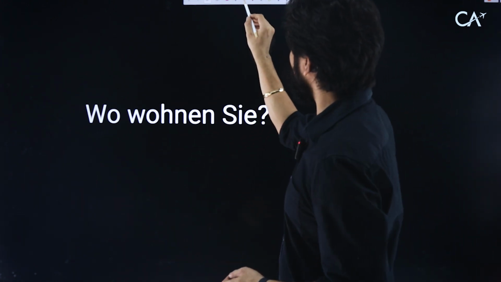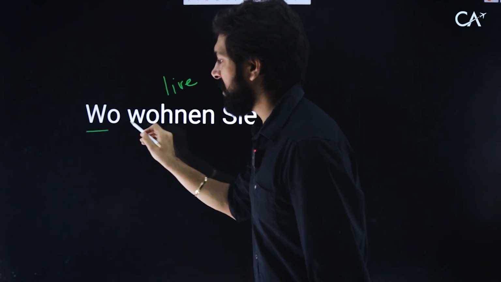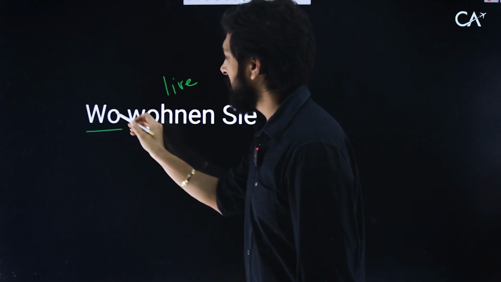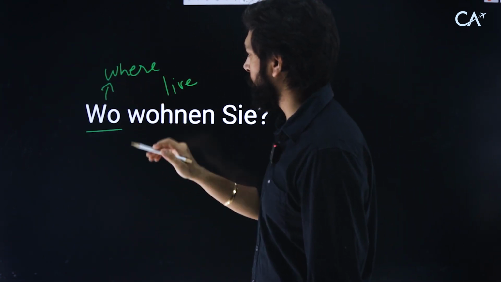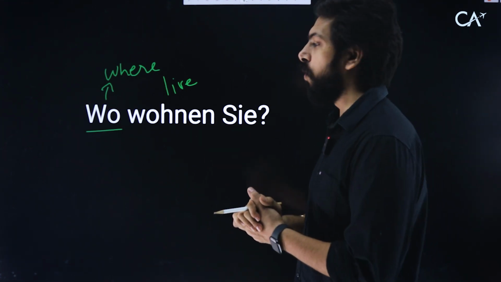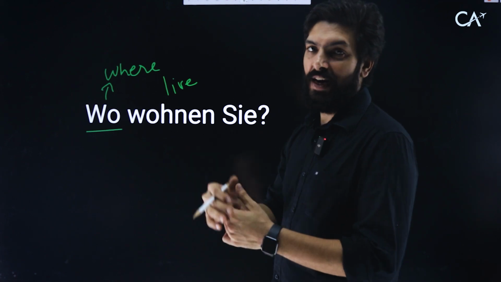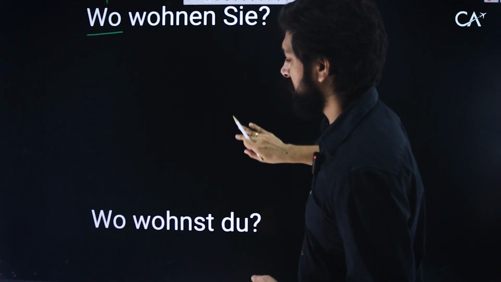Wohnen is to live, and wo is where. I think you can decode the question already. Where do you live? Wo wohnen Sie? Or where are you living right now? Great.